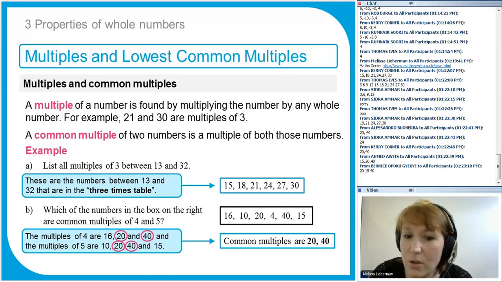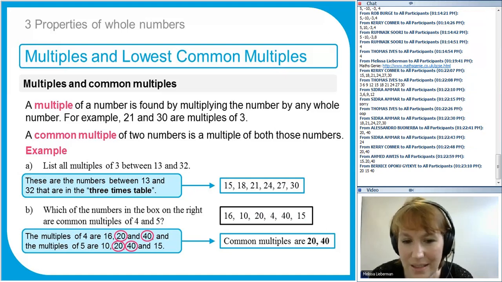But not 15, because 15 is not divisible by 4. If I divided 15 by 4, then I would get, I've got to think now, 3 remainder 3. So 15 isn't in the 4 times table, so that isn't. It's a multiple of 5, but it's not a multiple of 4.